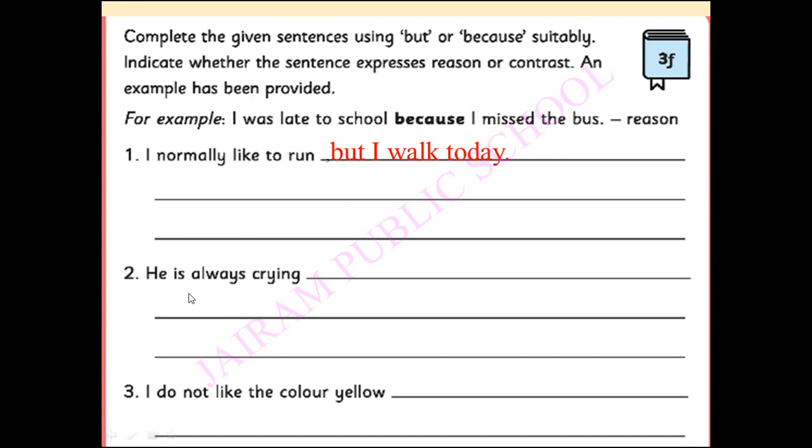Next one. He is always crying. Why is he always crying? You have to complete the sentence. Because he doesn't like to eat. He is always crying because he doesn't like to eat. Not only this sentence, you can create your own sentence. Okay, children? I do not like the color yellow. Because I hate the color. Why? What is the reason? I hate the color. So you have to write here reason.